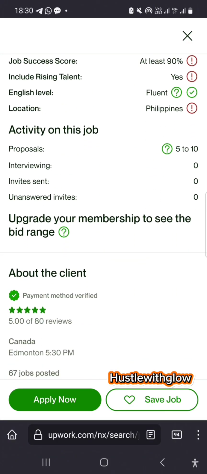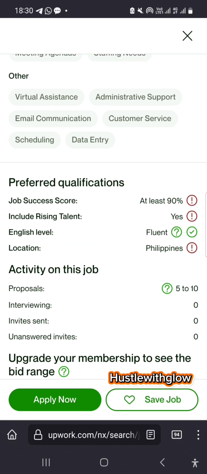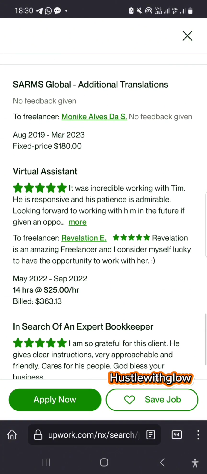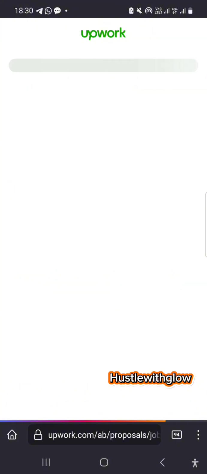Remember, the name of the client is Tim. Let's say we want to apply for this. All you need to do is to go down here and click apply. Or if you want to save the job for later, you can click on save job. So let me see if they can allow me to apply, even though I'm not. All right.